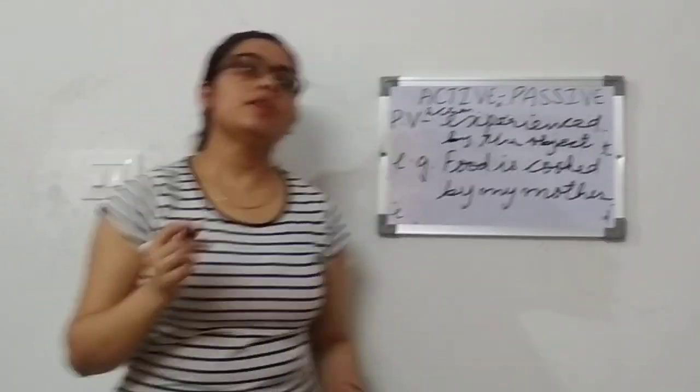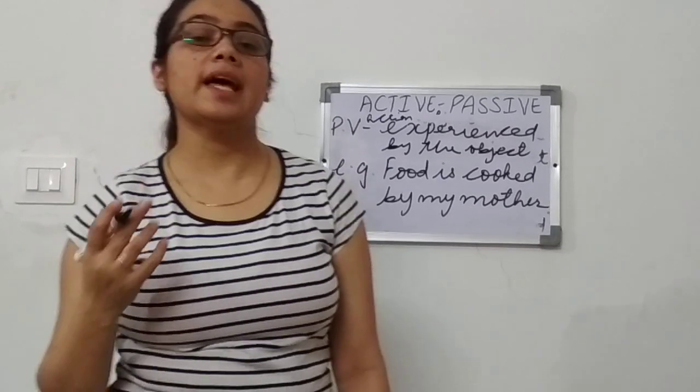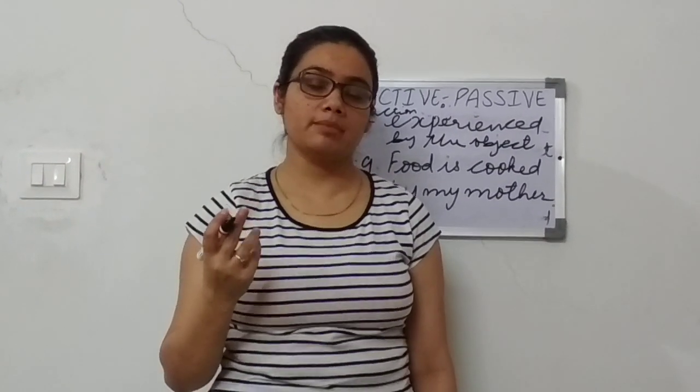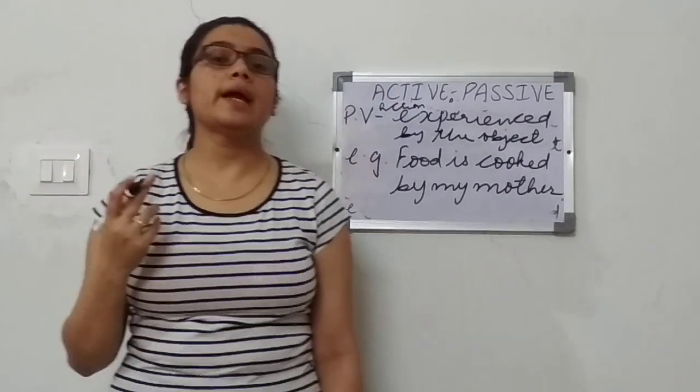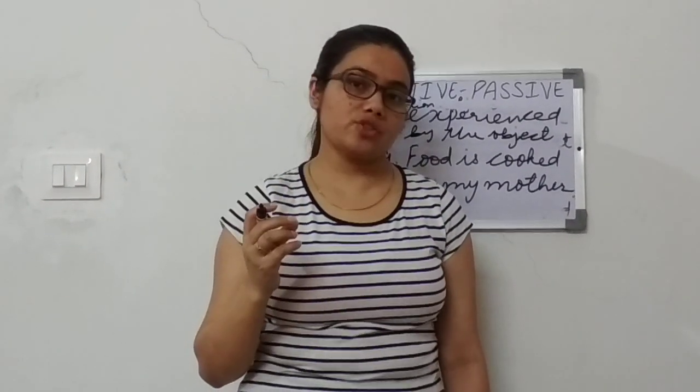For changing an active voice into passive voice, it is very important that you keep tenses in mind. So I suggest that whenever you study active passive, please revise tenses first of all.